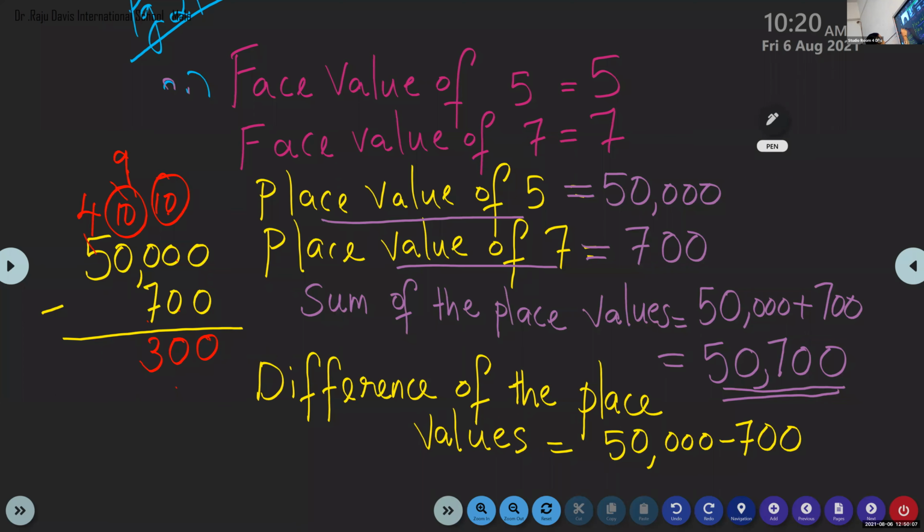Now we have here only 9 after the borrow. And here 4 we have to write the same. So the answer is what? 49,000 and 300. 49,300. Okay, so children, you can see whether your answer is correct or wrong. So what's the answer?